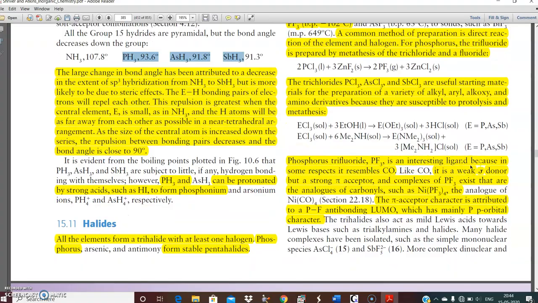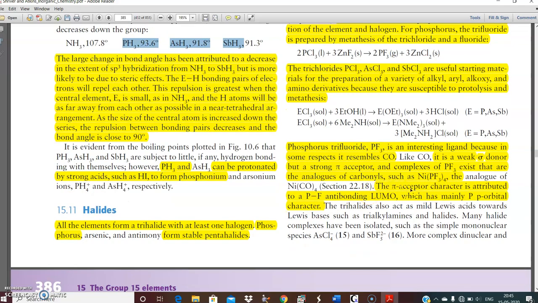Phosphorus trifluoride is an interesting ligand because in some respects it is similar to carbon monoxide. It is a weak sigma donor but a strong pi acceptor, and complexes of trifluorophosphane exist that are analogous to carbonyls, such as Ni(PF3)4. This is analogous to Ni(CO)4. The pi acceptor character is attributed to the P-F antibonding orbital, which has mainly phosphorus p orbital character.